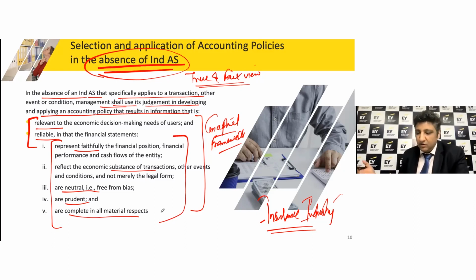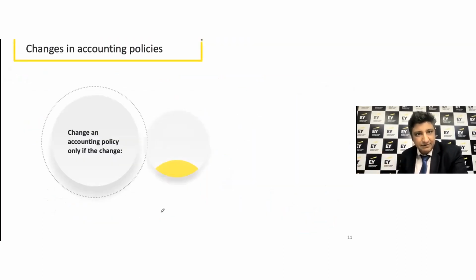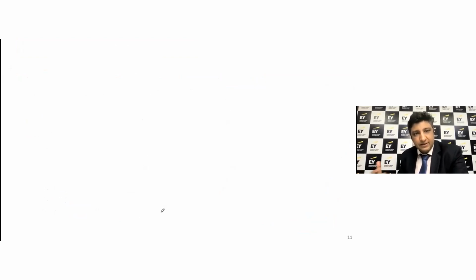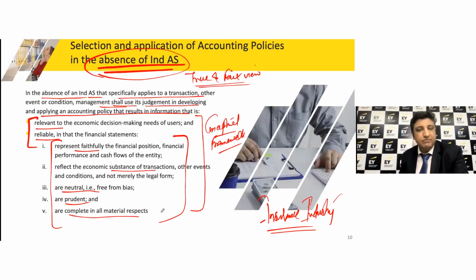So we are saying go for the Ind AS and the guidance first, and then if it's not available, then you go to the conceptual framework. That's something which is expected to be done, but then that's where the entire procedure comes into the picture, we need to be very, very comfortable with, right? Look for the Ind AS and guidance first. If that is not available, then you go for the conceptual framework while taking a judgment as far as the development or application of an accounting policy is concerned.